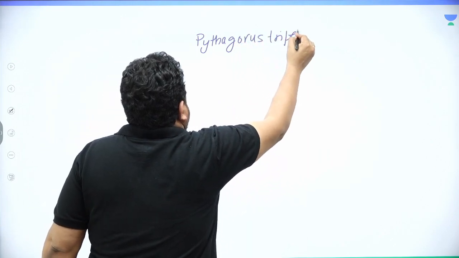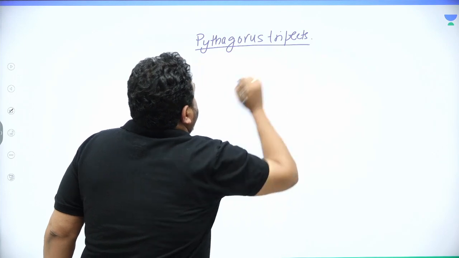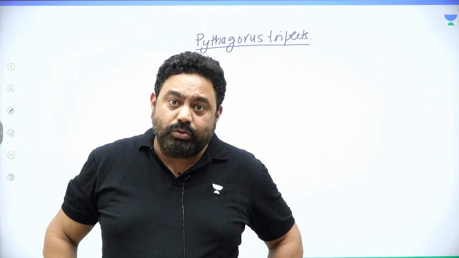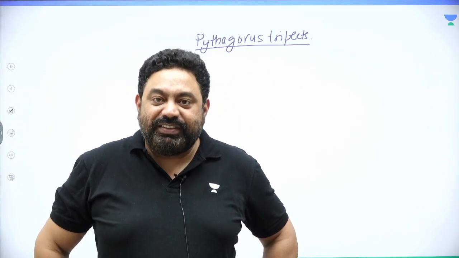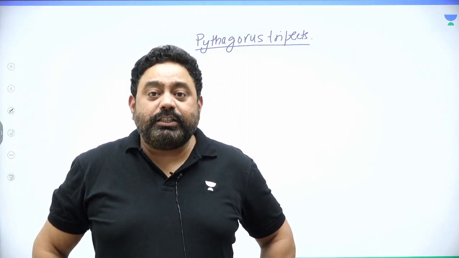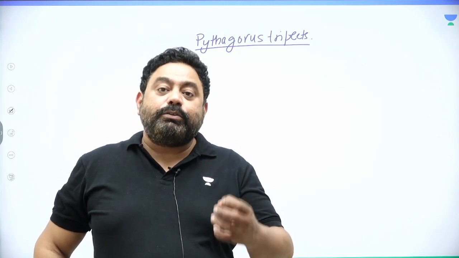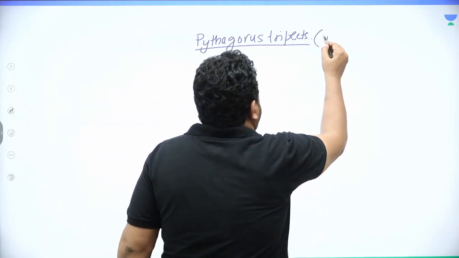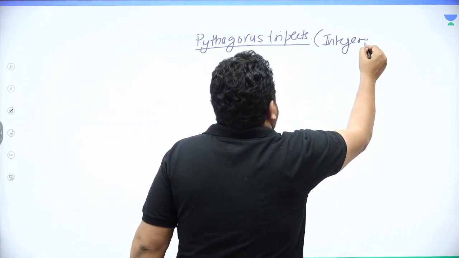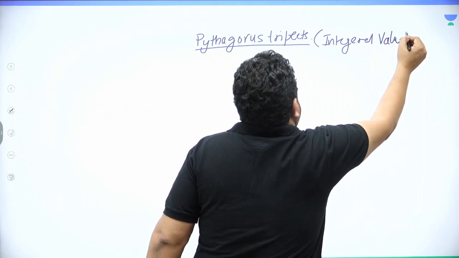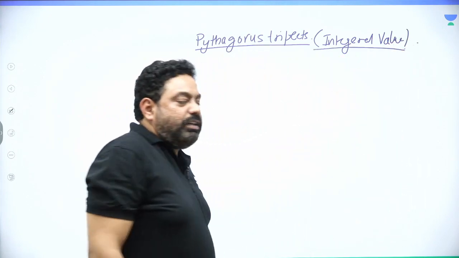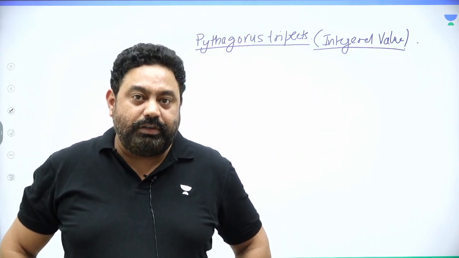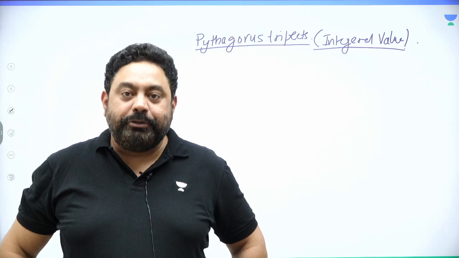Triplets. These are those three numbers that satisfy Pythagoras theorem, right? We call it Pythagorean triplets as well, and they are integers. So whatever I'm going to talk about is integral values only. Pythagorean triplets are those three numbers that satisfy Pythagoras theorem.